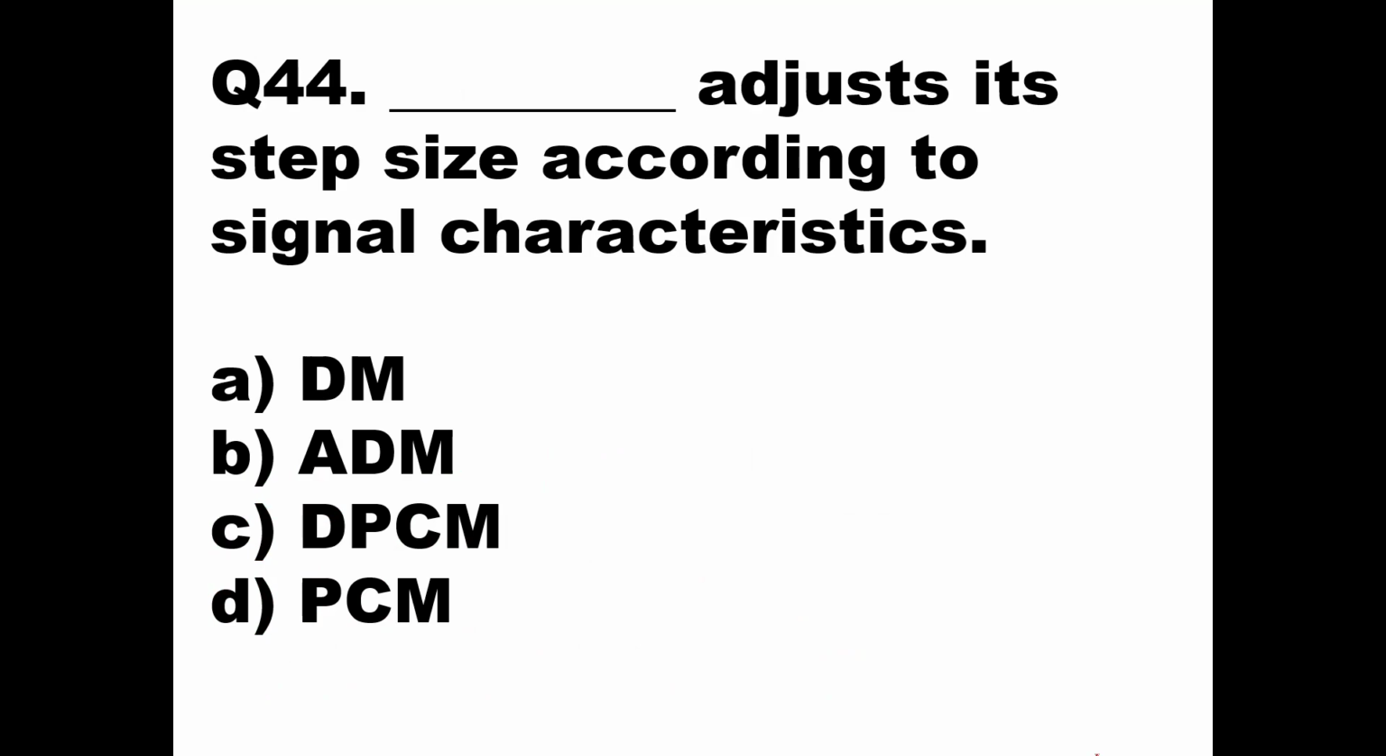Dash adjusts its step size according to signal characteristics. Now here the options are: option A, delta modulation; option B, adaptive delta modulation; option C, differential pulse code modulation; and option D, pulse code modulation.